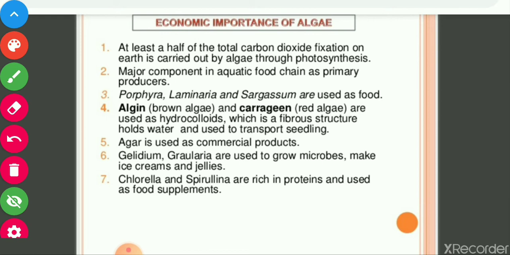Carbon fixation, half of the carbon is fixed by them. It is a very important function of algae. They are used as food for aquatic habitat, and some are used as food for humans also. And some products like algin and carrageen are used as hydrocolloids to transport seedlings. So these are the uses and economic importance of algae.